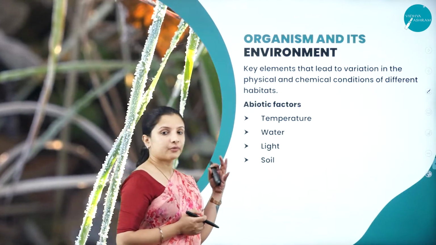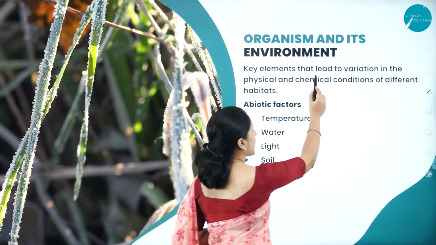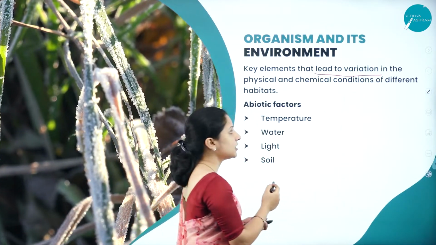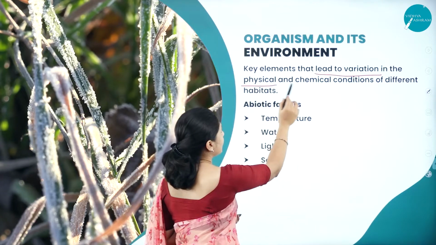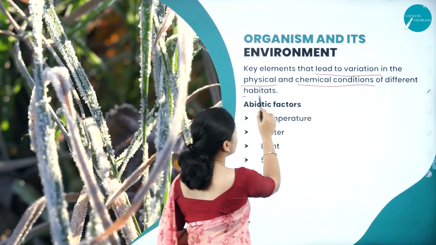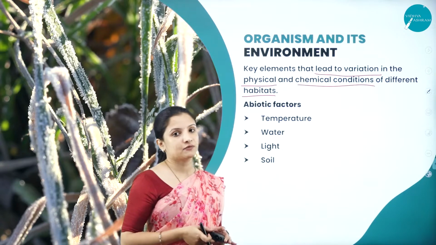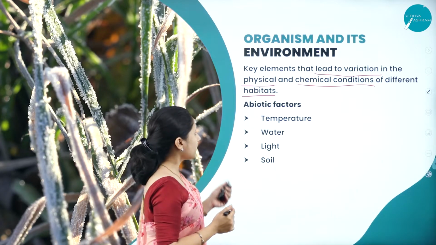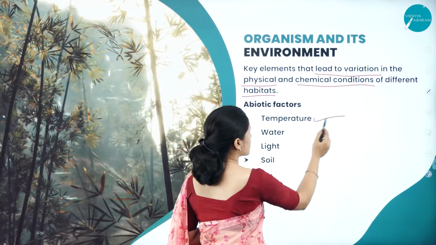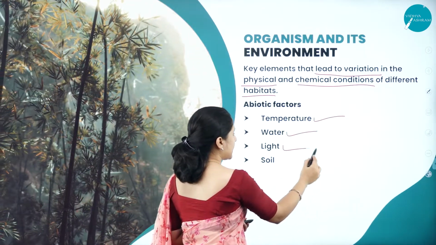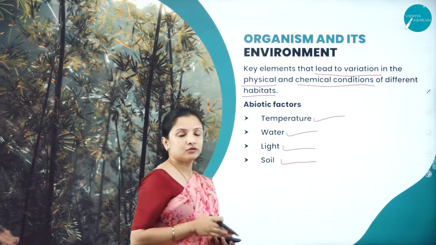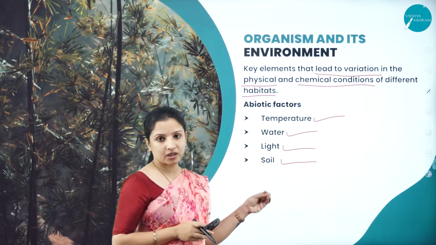So next, talking about the different factors that lead to variation in the physical as well as chemical condition of different habitats. We have various abiotic factors as well as biotic factors. Abiotic factors such as temperature, water, light, and soil also decide the biome of a particular region.